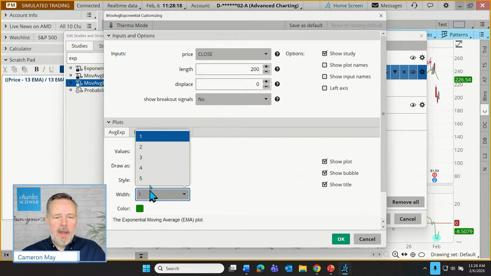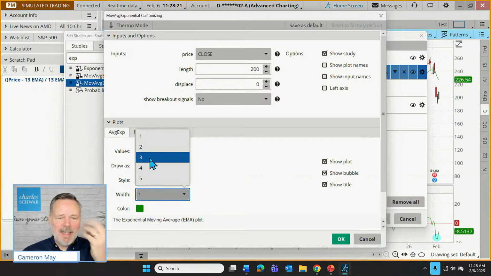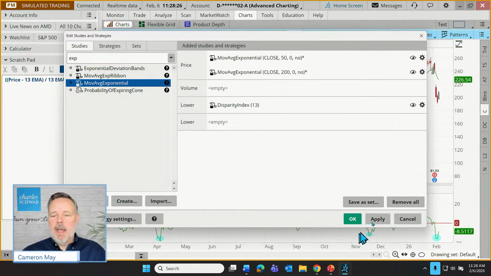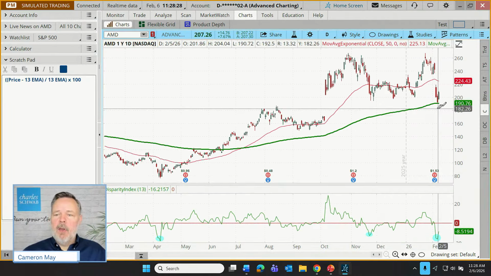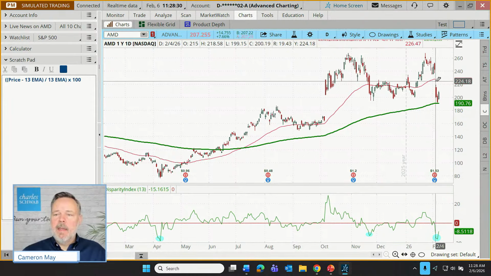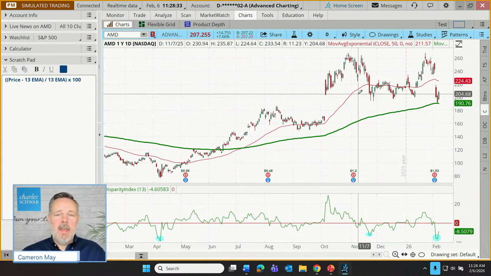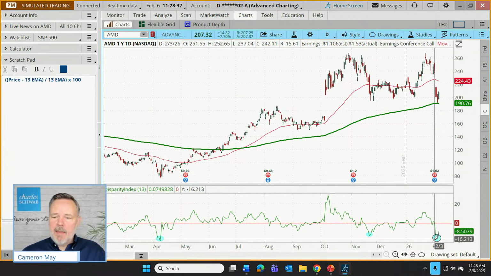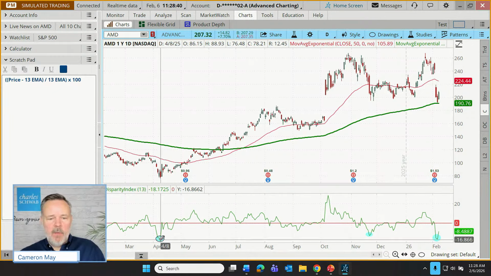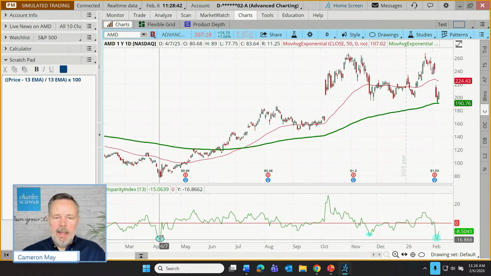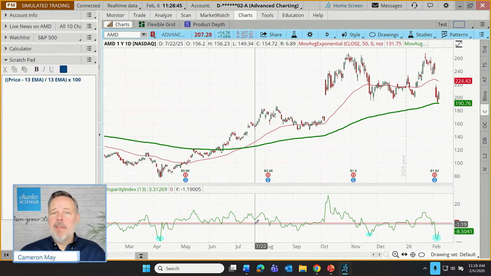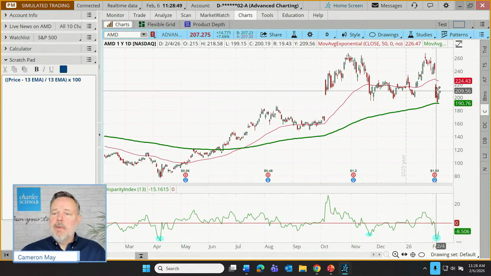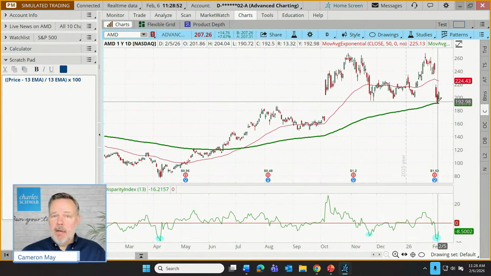But I also know that not everybody can tell the difference between green and red. You can't see it visually. So let's make the green one thicker. So the thicker line is going to be our longer term exponential. And then here's our shorter term exponential. And you can see, even with this comparatively extreme move to the downside, this is about the biggest move. Maybe one other was a little bit larger, where price got further away from our 13-period exponential moving average. This is the strongest short-term move to the downside in the entire year.